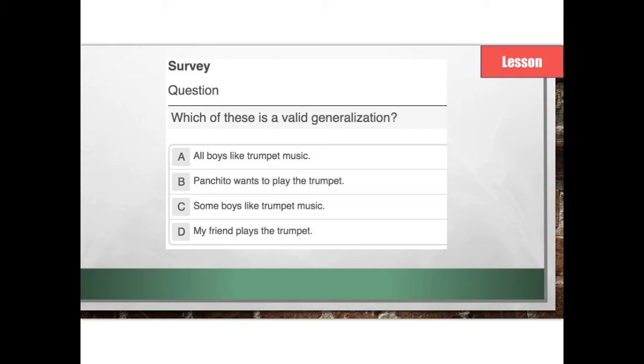Which of these is a valid generalization? A. All boys like trumpet music. B. Panchito wants to play the trumpet. C. Some boys like trumpet music. D. My friend plays the trumpet. If you picked C, some boys like trumpet music, you are correct. In fact, today's secret word is some.